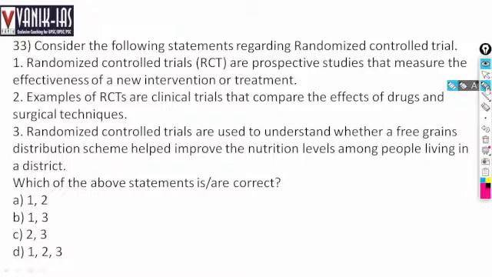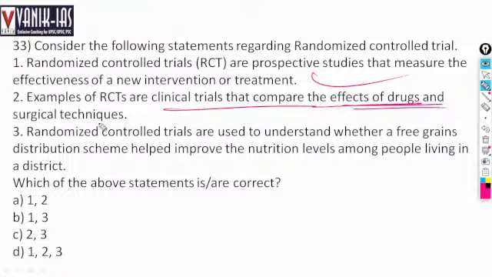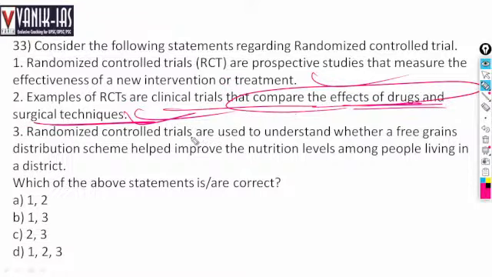What is the outcome of a particular trial? That is the RCT. Examples of RCT are randomized clinical trials, clinical trials that compare the effects of drugs and surgical techniques.